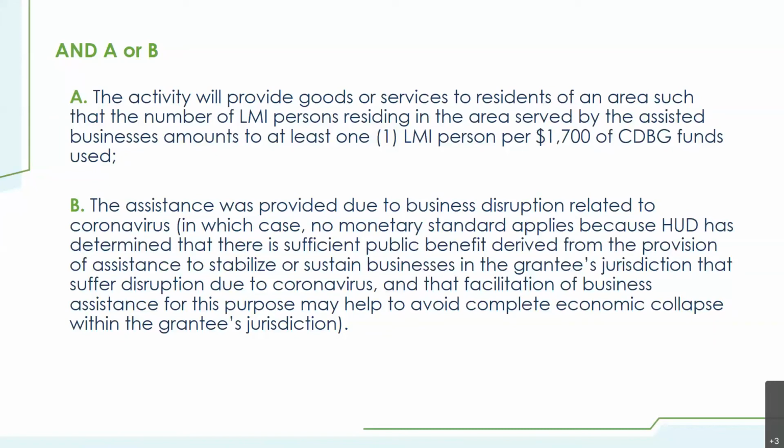standard applies because HUD has determined that there is sufficient public benefit derived from the provision of assistance to stabilize or sustain businesses in the grantee's jurisdiction, the state's jurisdiction, that suffered disruption due to coronavirus, and that facilitation of business assistance for this purpose may help to avoid complete economic collapse within that jurisdiction.